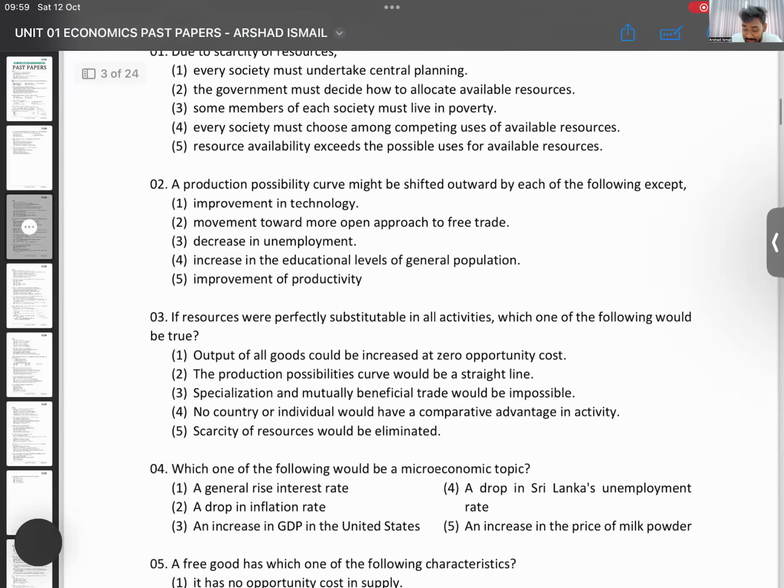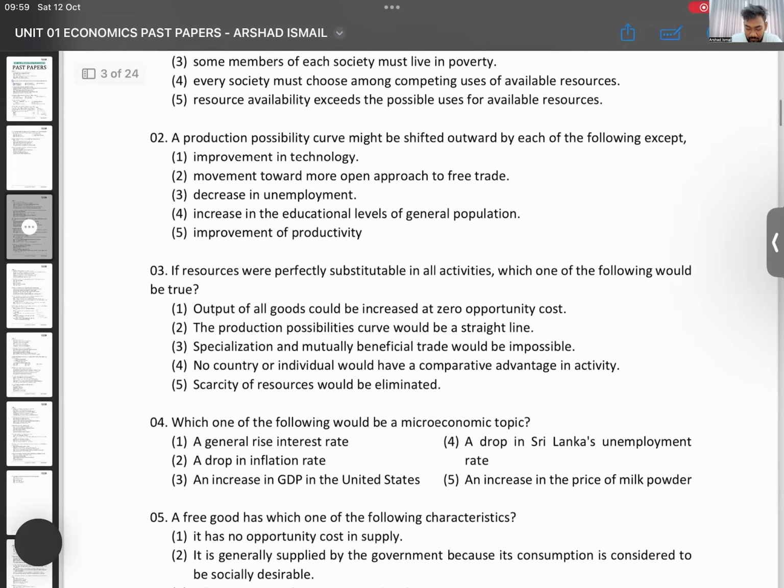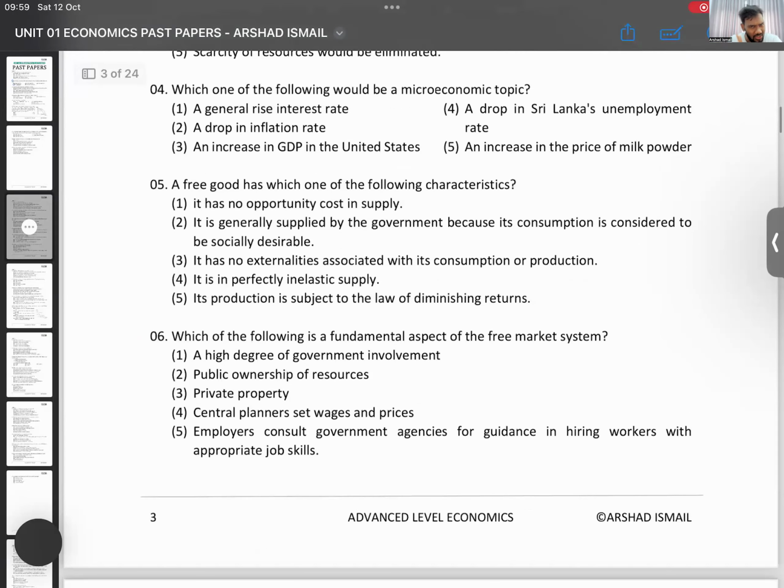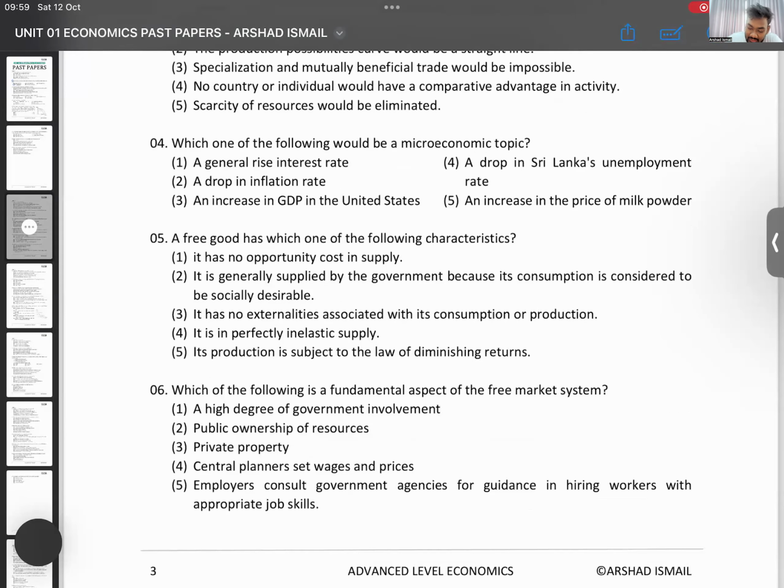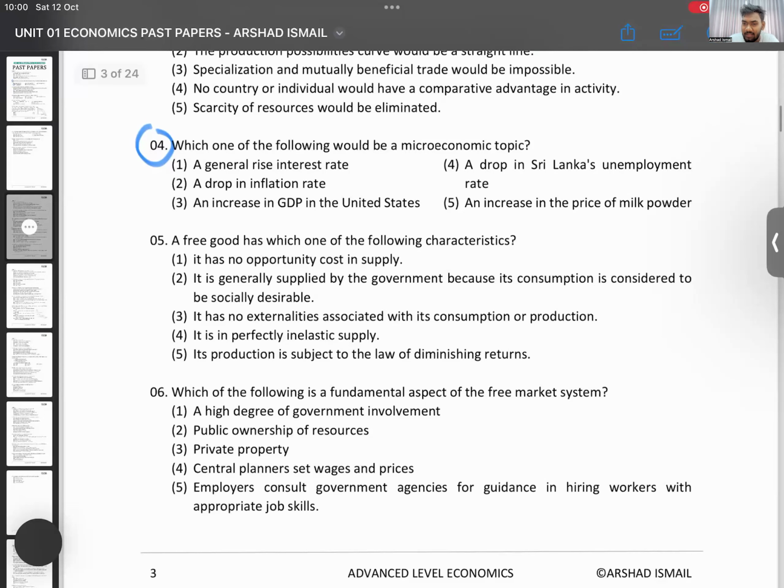2012 A-levels, question number 4. That is on page number 3 of your tute. If you don't have the tute, don't worry, you will get the tute. This one is a little bit harder than before. Which of the following would be a microeconomic topic? Microeconomics is where you focus on a small part. Demand for one good, price of one good, supply of one good, cost of one good, one market. Macro is the whole thing. General interest rate, drop in inflation rate, increase in GDP, a drop in Sri Lanka's unemployment. Look at the tute and answer.